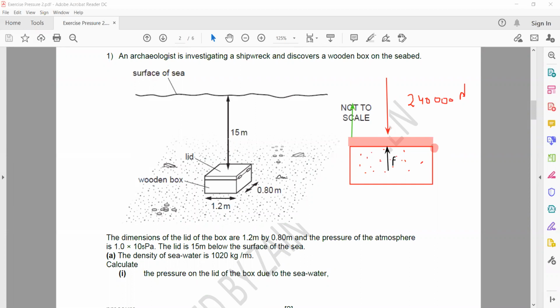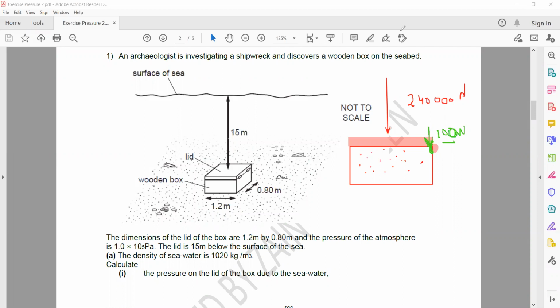Another thing, maybe there's a friction. What is the meaning of friction? The friction always opposes the motion. So maybe there's a friction here. This friction resists the movement of this lid. Friction does not allow the lid to move easily. So for example, if there is a friction of 100 Newton, then what happens? I have to apply extra force to overcome the friction as well.